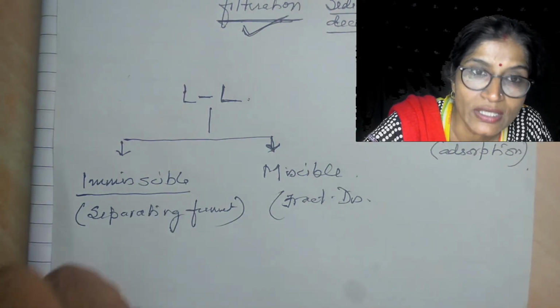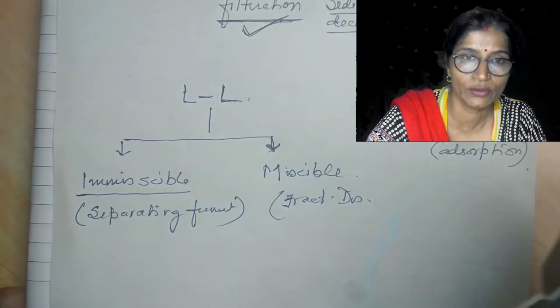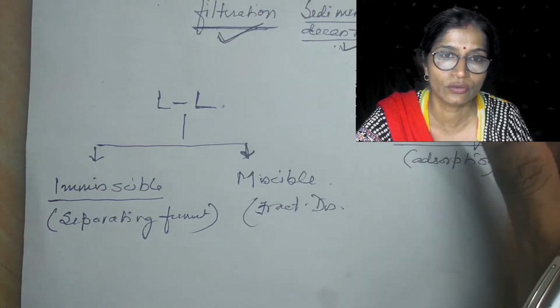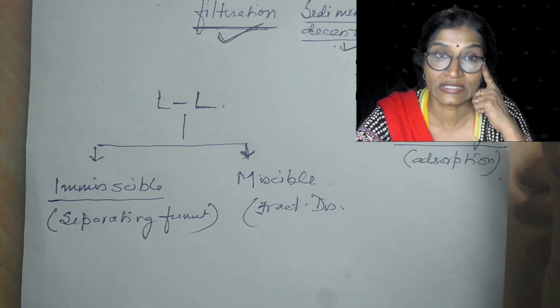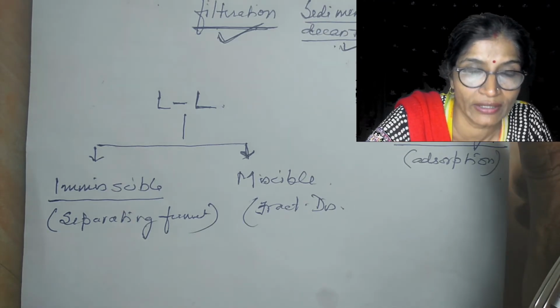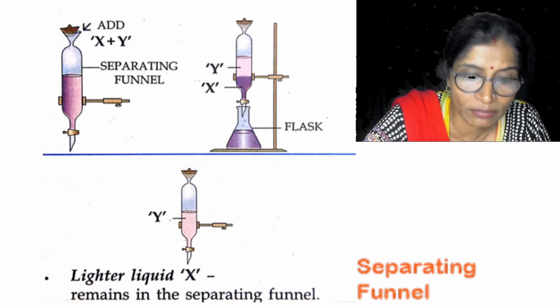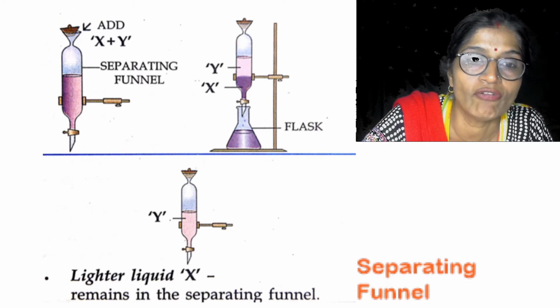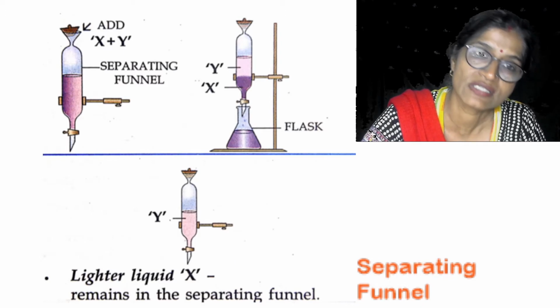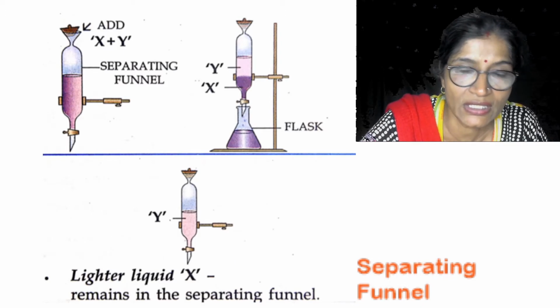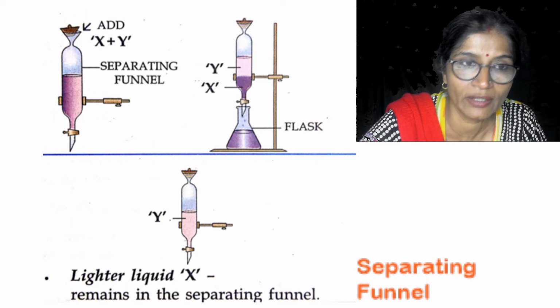Now if it is an immiscible one, then you can use the method known as the separating funnel. We can separate an immiscible mixture, that is a mixture of oil and water, with the help of a separating funnel. You can see the diagram of the separating funnel.